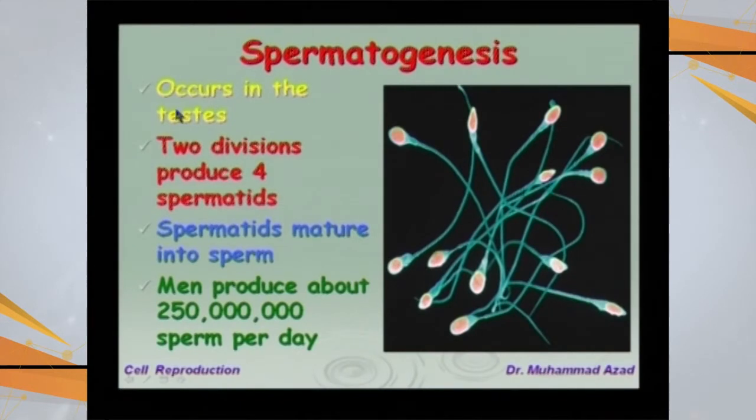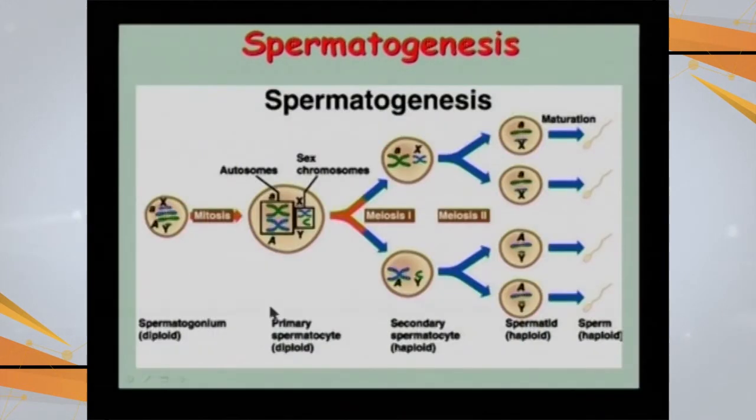Similarly, in the ovary of the human female there are cells called oogonium, and these oogonia also go through the first meiotic division and second meiotic division to give us the mature ova in the ovary. Looking at the details of these processes, spermatogenesis occurs in the testes. 2 divisions produce 4 spermatids. Spermatids mature into sperms, and in a man on an average 250 million sperm are produced per day. So many sperms are produced per day in human males.